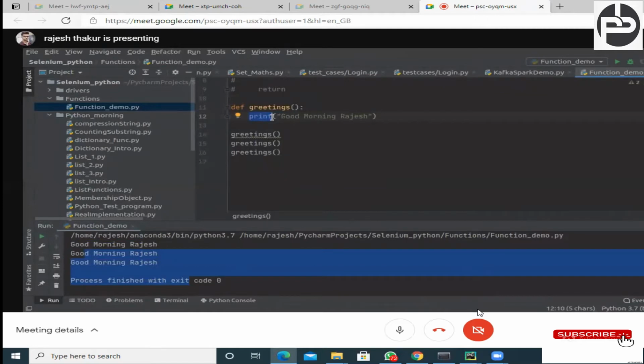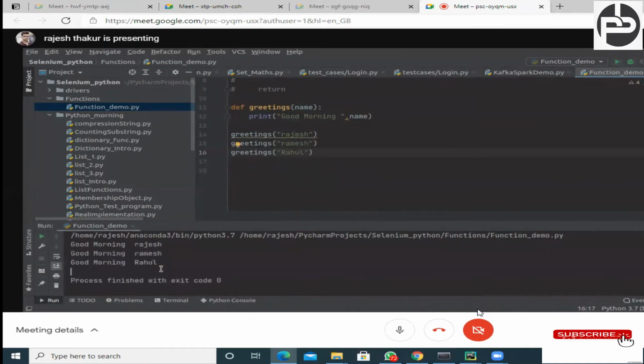Means a complex line of code. So far you know how to get the even numbers, right? One more thing we can do. Right now it is greeting only Rajesh, right? Why are you not making it dynamic? So we can pass the name, and that name we can print here, comma name. Now whenever this greeting is called, we have to pass one parameter, Rajesh, Ramesh, Rahul.